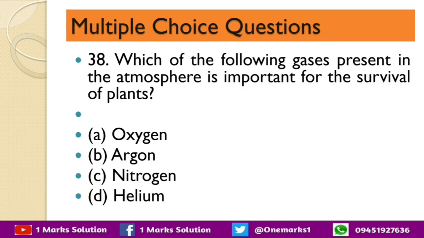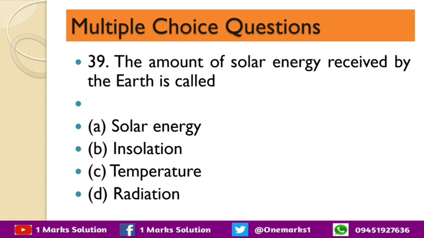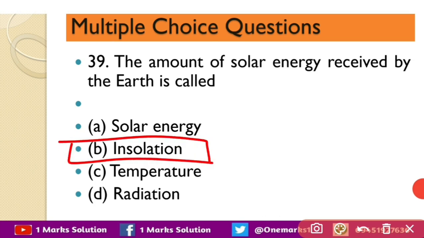Next question is, which of the following gases present in the atmosphere is important for the survival of plants? The options are oxygen, argon, nitrogen and helium. The correct option is nitrogen. Next question, the amount of solar energy received by the earth is called solar energy, insolation, temperature, radiation. The correct option is insolation.